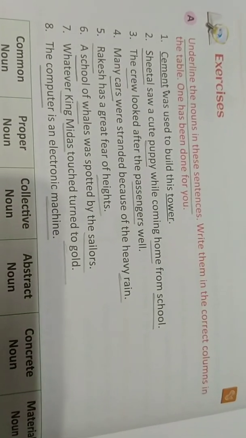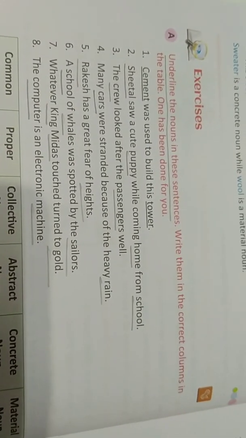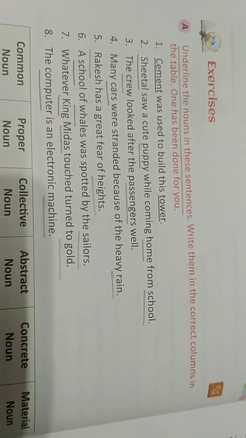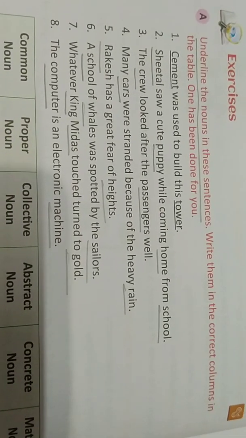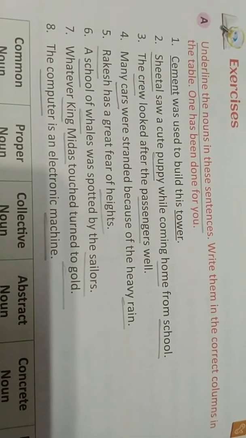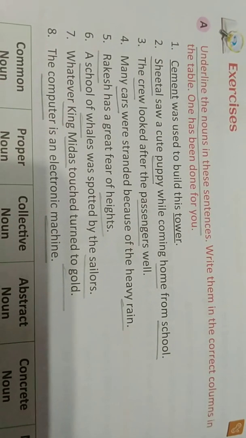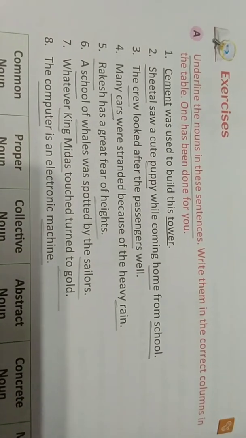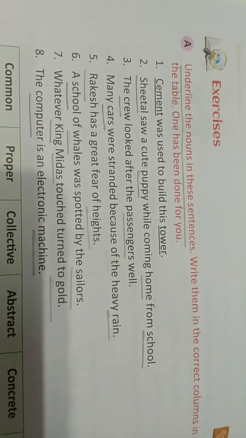Exercise A. Underline the noun in these sentences. That means you have to find out the nouns in the given sentences. First one, cement was used to build this tower. Cement and tower are the nouns. Question number 2. Sheetal saw a cute puppy while coming home from school. Sheetal, puppy, home and school are the nouns in this sentence.